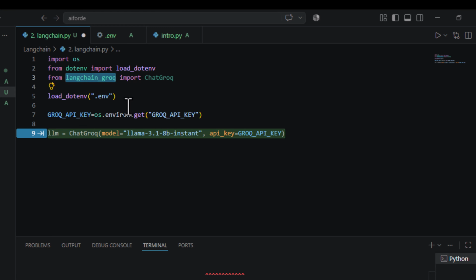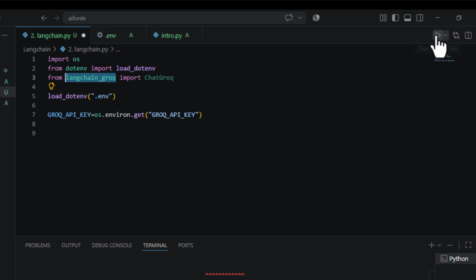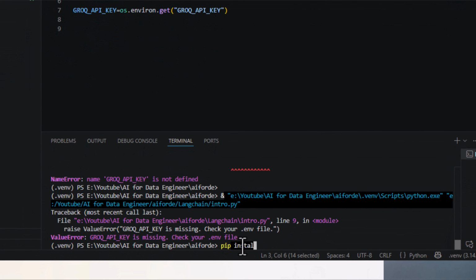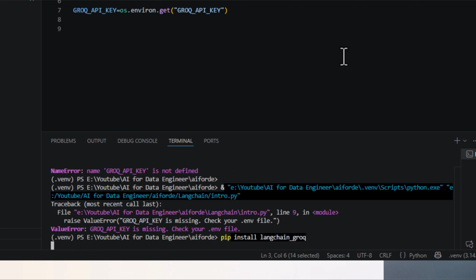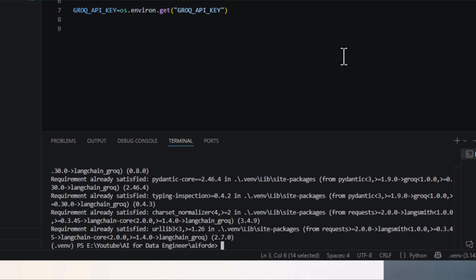The first thing you have to do is pip install this library if it's not directly available for you. The first time it should not be available. So you can simply go to the terminal, pip install, and then specify langchain_groq, and then press enter. It will automatically install this library for you, but for me it's already available, so you can see requirement already satisfied. Perfect.